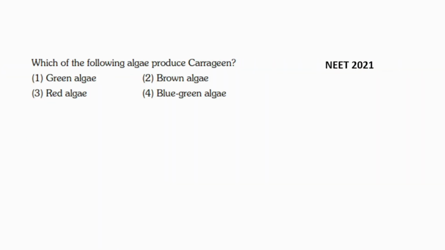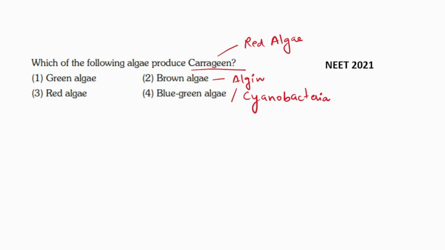Next question says, which of the following algae produce carrageen? Green algae, brown algae, red algae, blue-green algae. And this question came in NEET 2021. So carrageen is obtained from the red algae. From the brown algae we obtain algin, and blue-green algae is the other name of cyanobacteria. So do remember that they have written blue-green algae just to confuse you. Please remember this, that the other name of cyanobacteria is the blue-green algae. So the correct option is option number 3, that is red algae, because we obtain carrageen from the red algae.